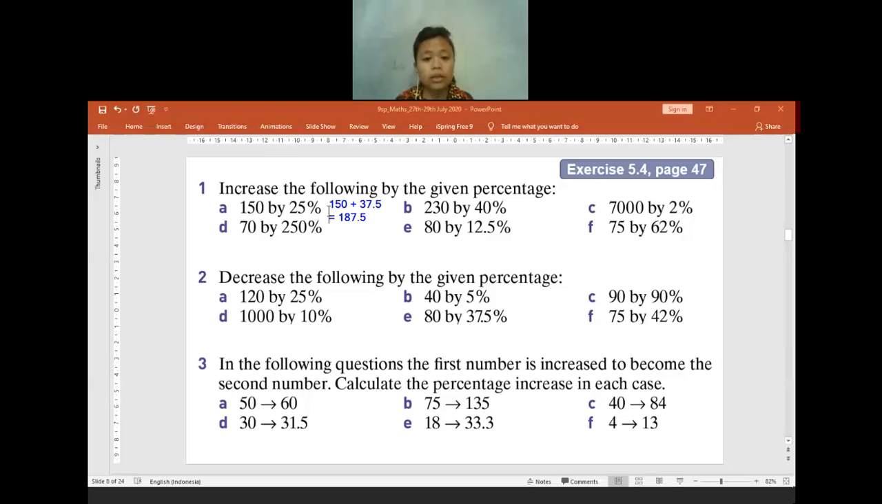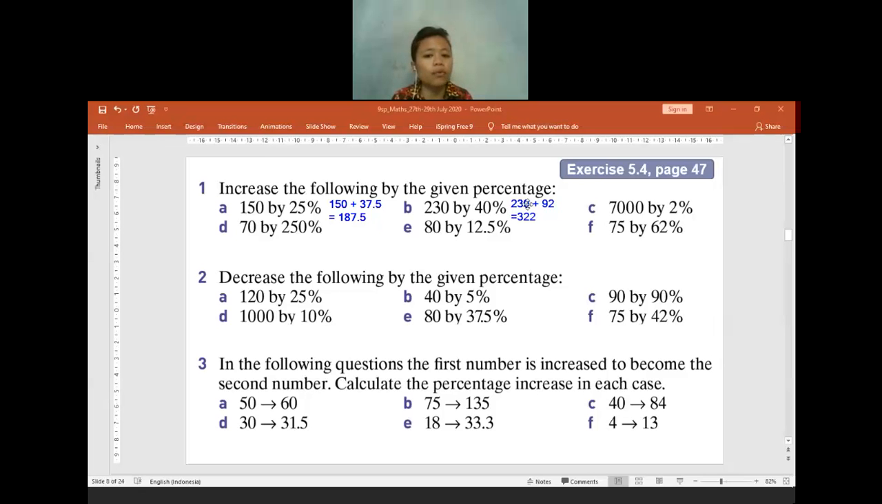Is there anyone who has any difficulties with question 1A? If no one has any difficulties, now let us continue to question B. 230 increased by 40%. How many will it be? 322. Okay. Is there anyone who got a different answer? I got it: 40% of 230 is 92. So the final answer will be 322.